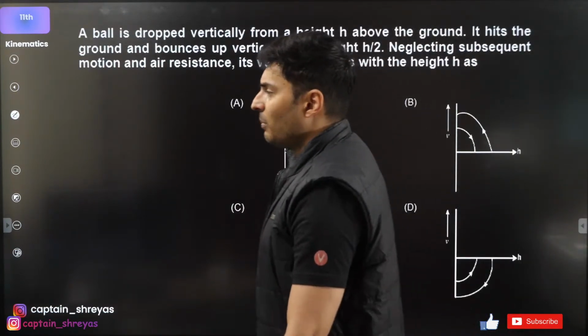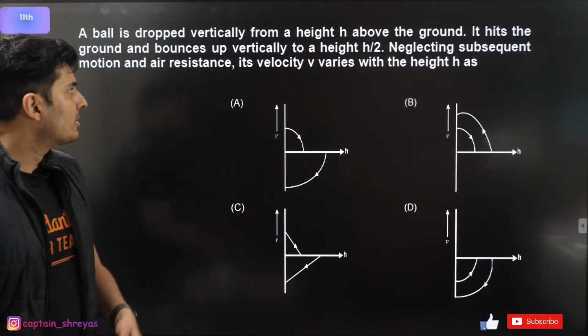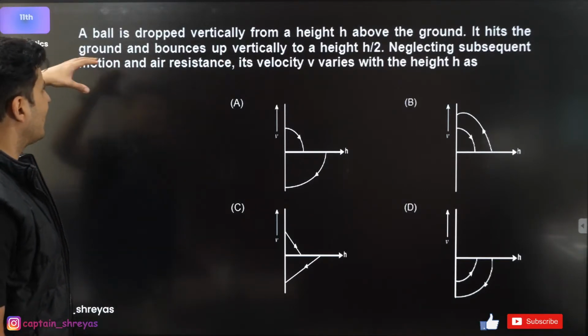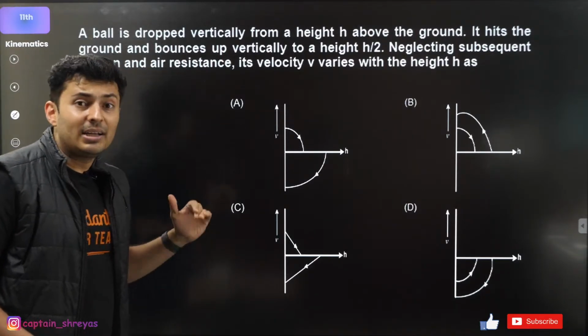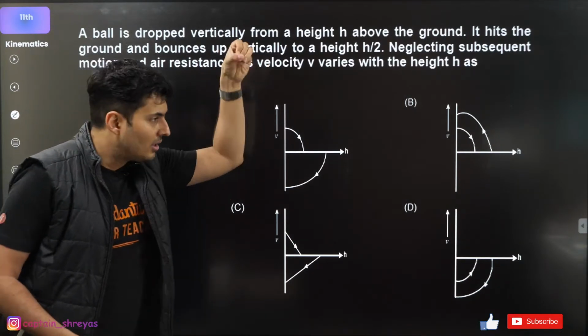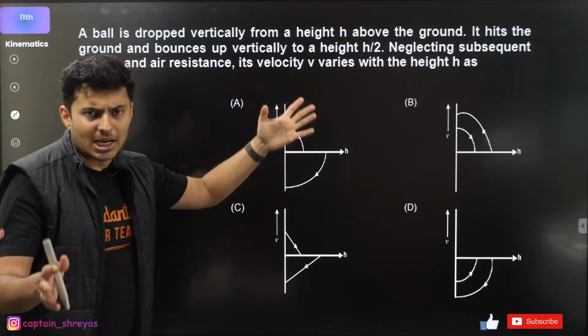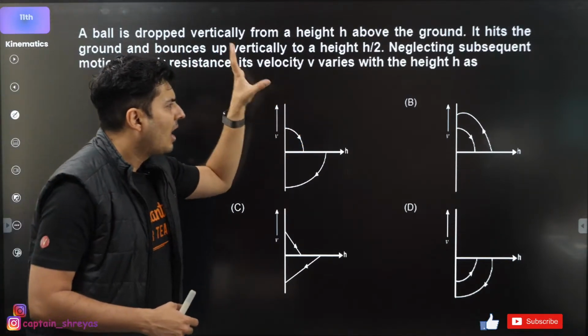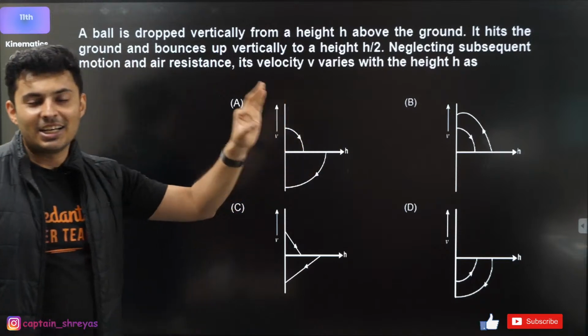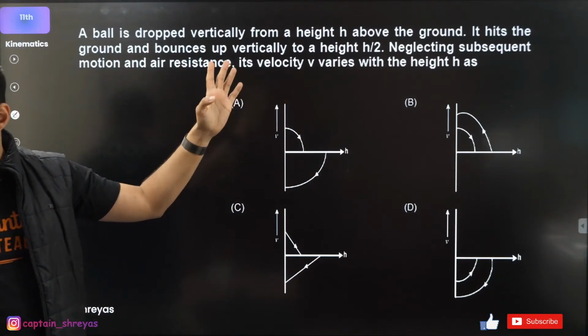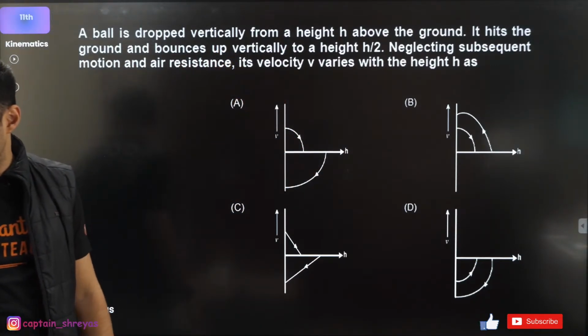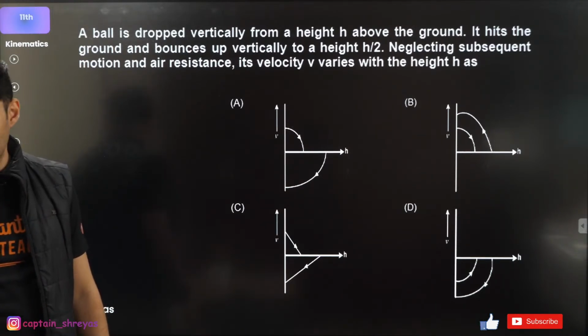What about this question? A ball is dropped vertically from some height. It hits the ground. It bounces up to a height of half the original height. Drop, bounce, half the height. Neglecting other kinds of things and resistances, how will velocity change with height? The graph-based question. Let's see how many of you can do this. Come on, my dear students. Figure this out.